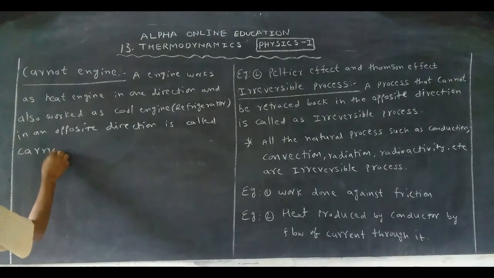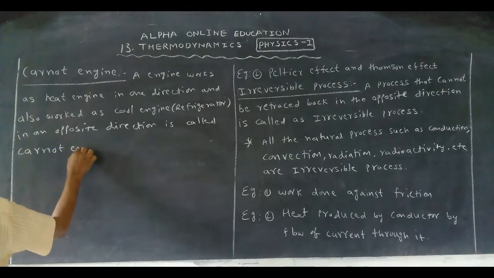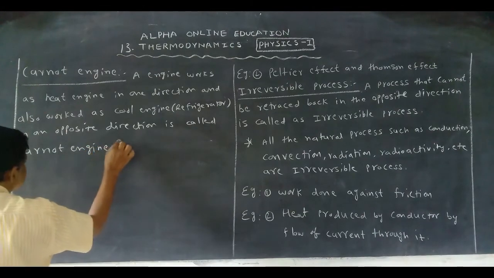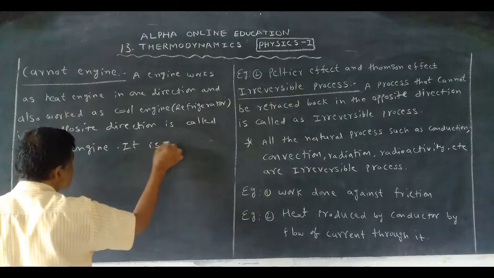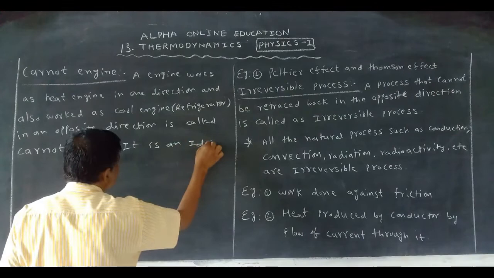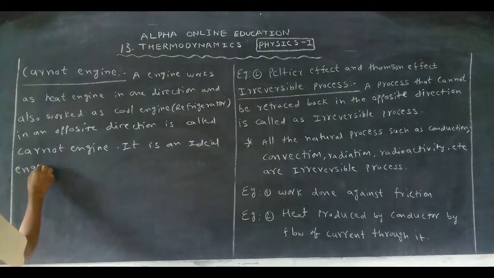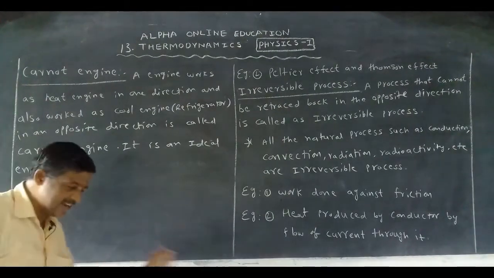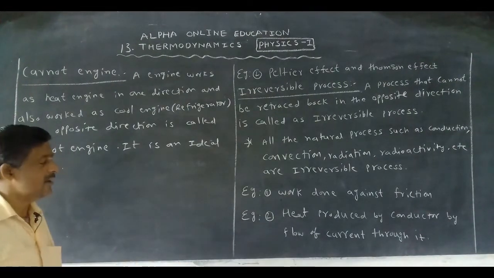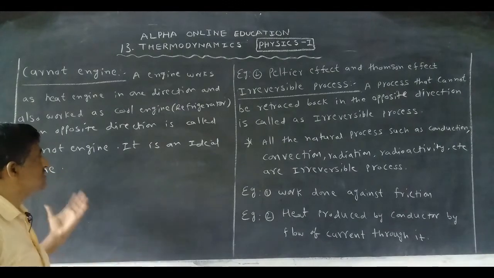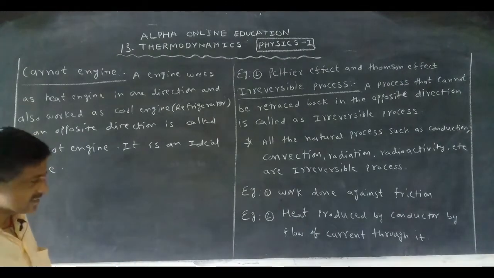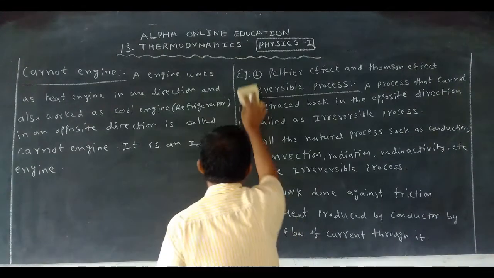It is an ideal engine. Okay, means the Carnot engine works as a heat engine in one direction and works as a cool engine, a refrigerator, in the opposite direction. That engine is called the Carnot engine.